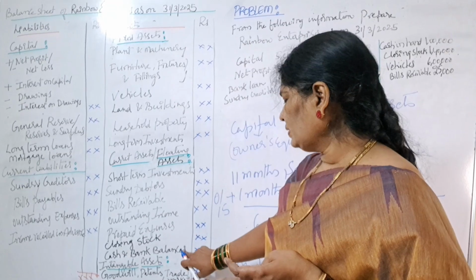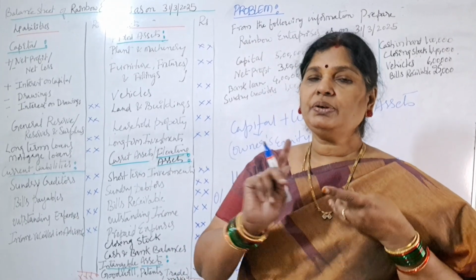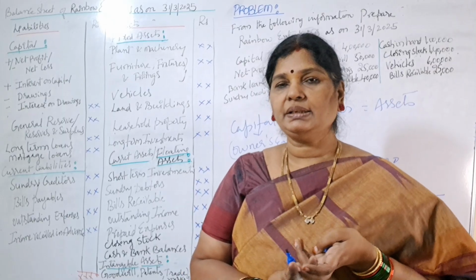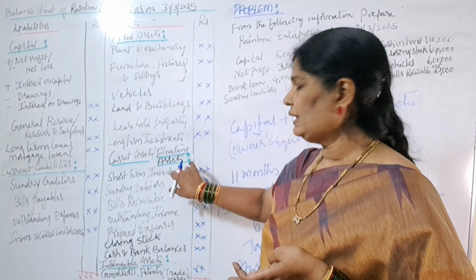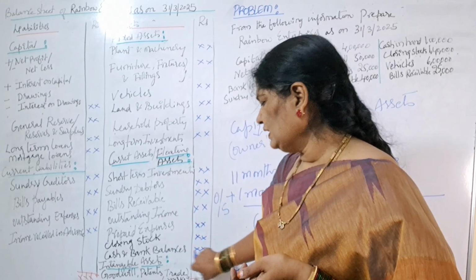This stock can be raw material, work in progress, or finished goods also. Next, cash and bank balances. Suppose our business has a bank balance and a cash balance with us, that also will come under current assets. Next, intangible assets.